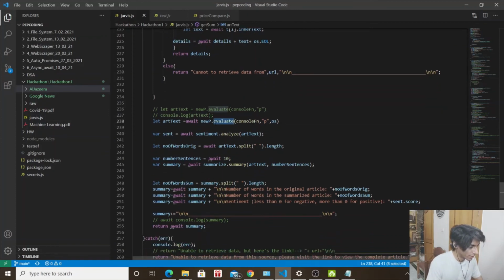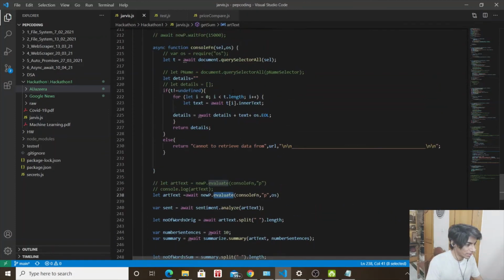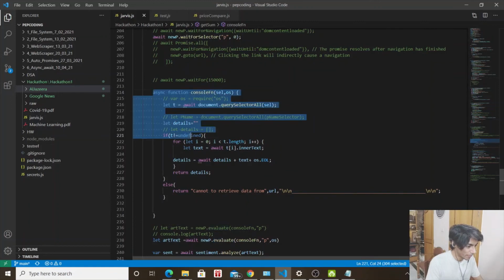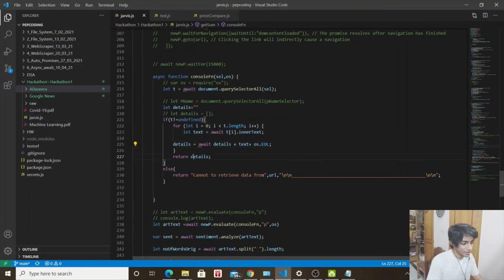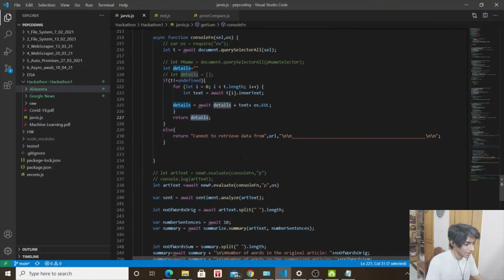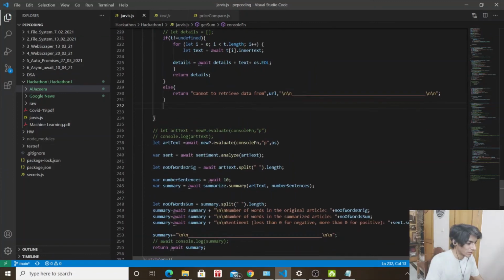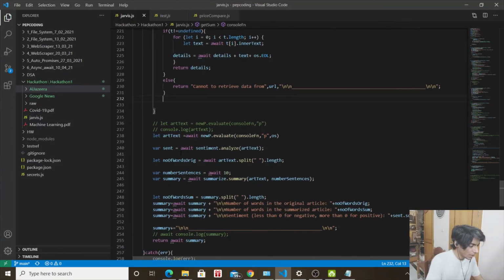So there is our evaluate function. Right, there it is. That's an evaluate function, and it's calling this console fn. This console fn basically selects all the p tags. It summarizes them in a string, and it returns that string, which is the details here. If it can't, it will just simply give out an error message. And yeah, then here comes the summary portion.